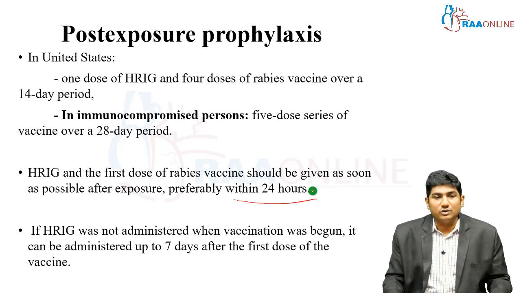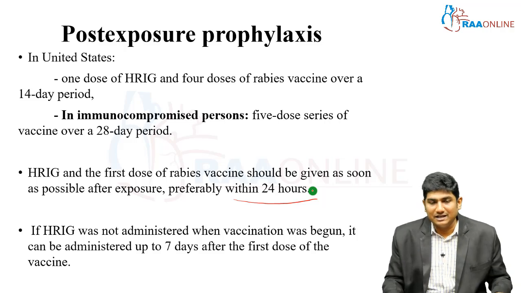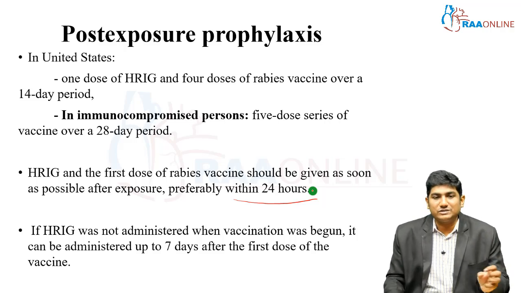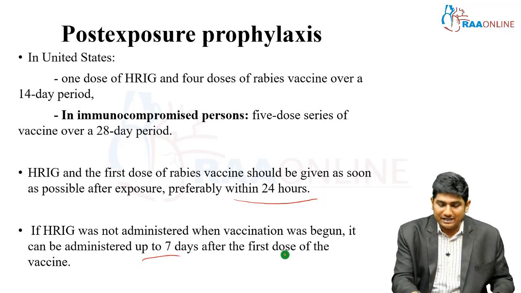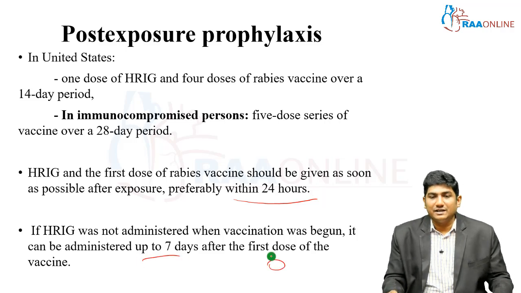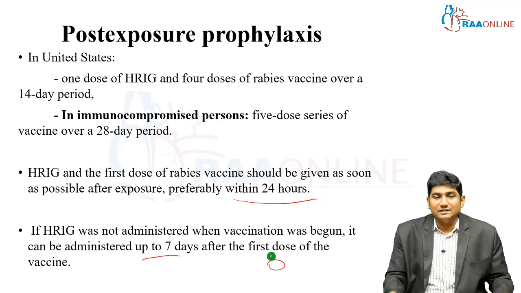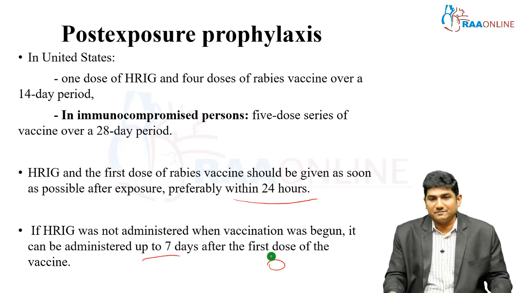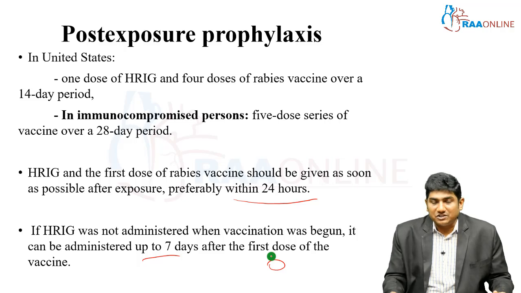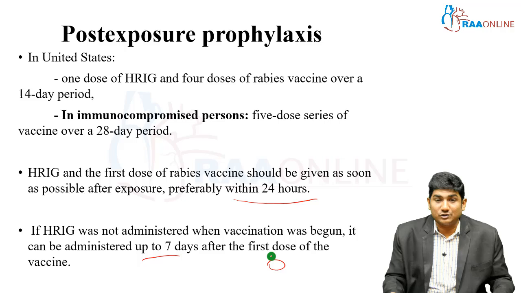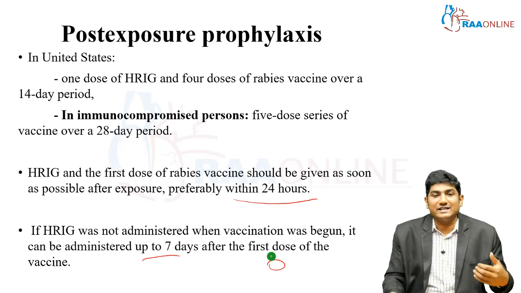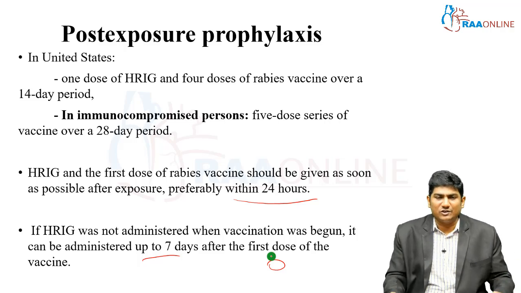Okay, so if HRIG is not administered during the first rabies vaccine, that HRIG can be given up to 7 days. So on day 0, you saw a patient. If you have missed any of the vaccines, then you can give that vaccine and HRIG within 1 day, within 24 hours. So you get another patient where vaccine has been initiated, but HRIG is not given. So you can give HRIG up to 7 days from the first vaccine. Okay, why is that 7 days?